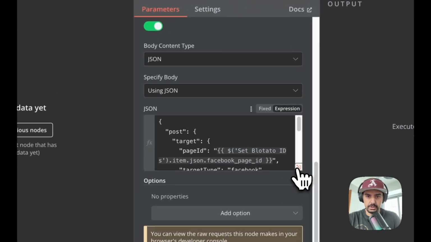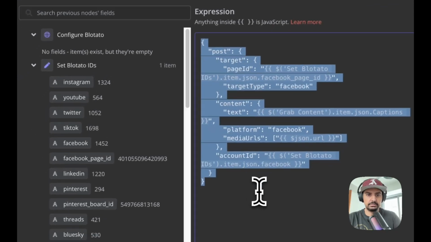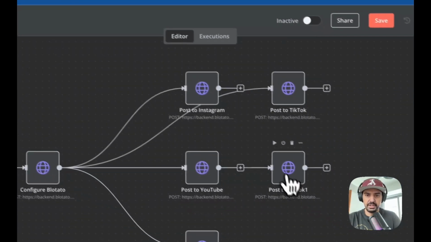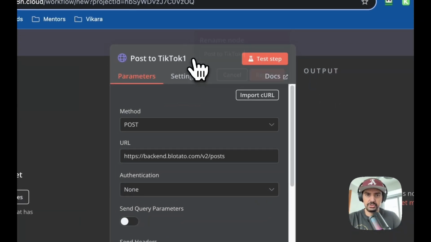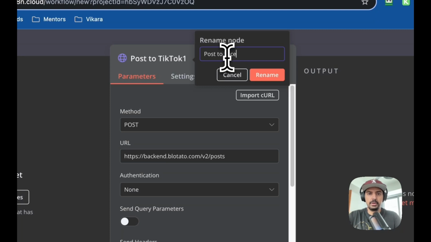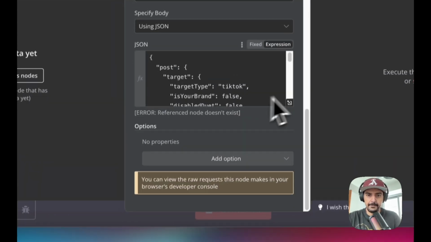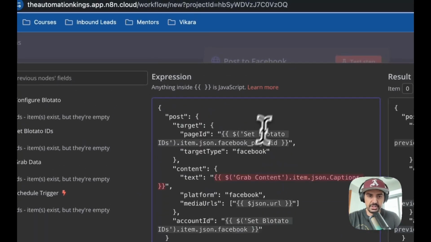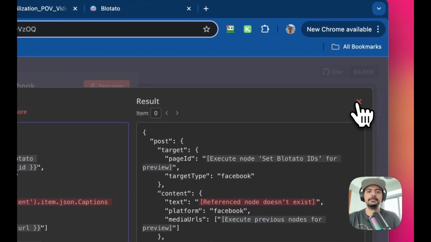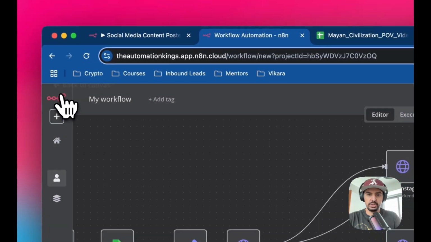So I'm going to copy the code, paste it here. I'm going to change this to Facebook, rename that, copy this, just do a confirmation inside of here just to make sure everything's okay. And that's another one checked off the list.